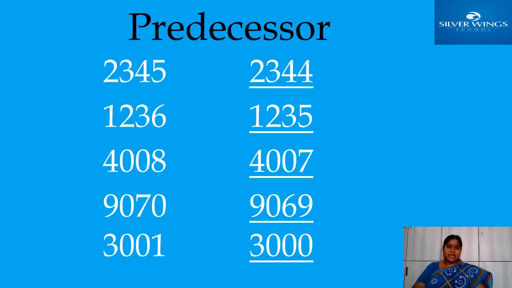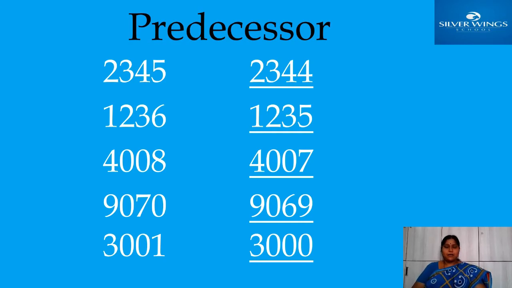Okay, how will I say? See here, first one, 2345. Here I said you should see the ones place. Which digit is there in ones place? 5. Yes, in ones place you know it is the last digit, that means the right side. The last digit is 5 here. That's why in ones place 5 is there. So you should see that one digit only.